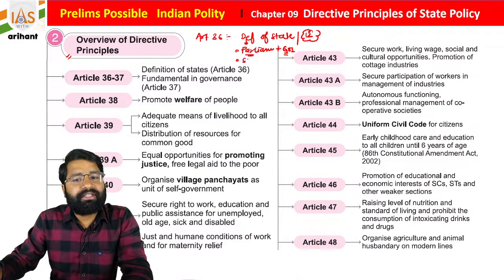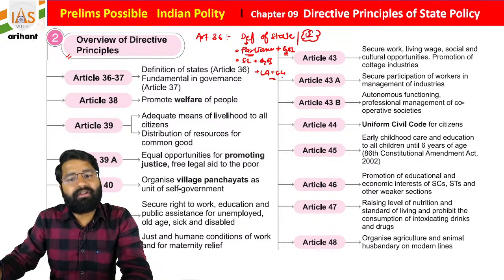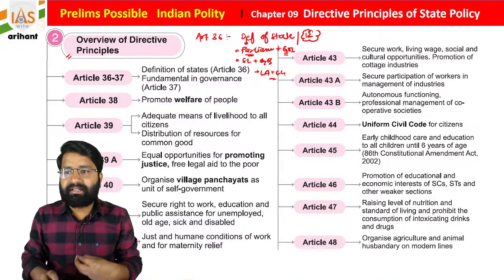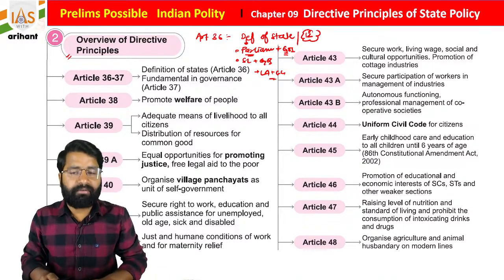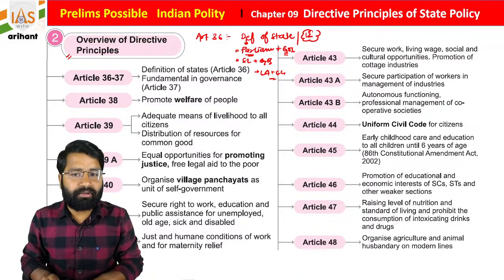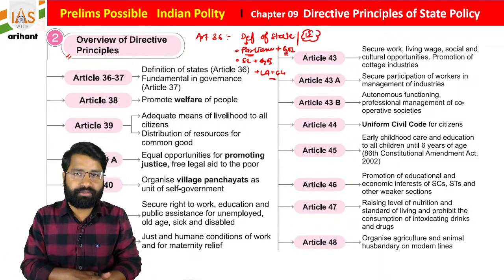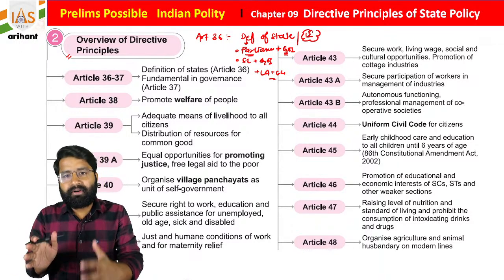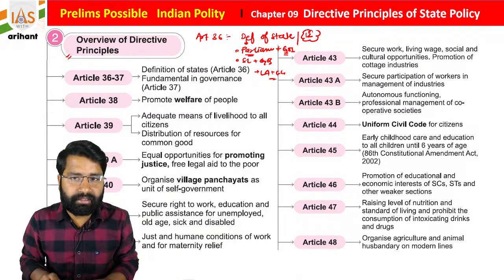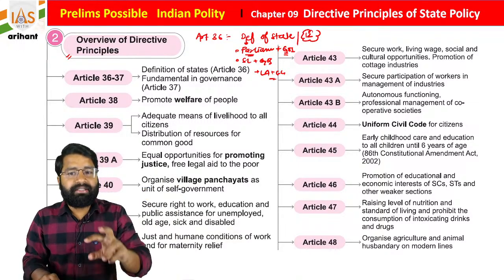Basically state legislature and government of state, as well as local authority and local government, and all the authorities or offices under the government of India, they will be a part of the state, students. The same word is written in Article 12 in the time of fundamental rights, but there is some change.